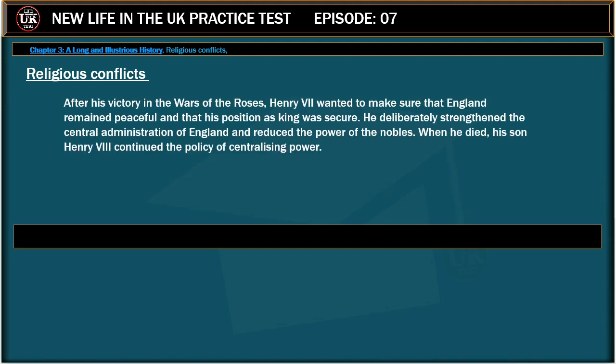Religious conflicts. After his victory in the Wars of the Roses, Henry VII wanted to make sure that England remained peaceful and that his position as king was secure. He deliberately strengthened the central administration of England and reduced the power of the nobles. When he died, his son Henry VIII continued the policy of centralizing power.